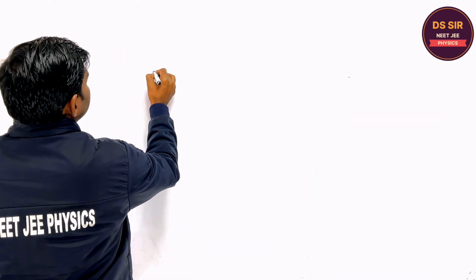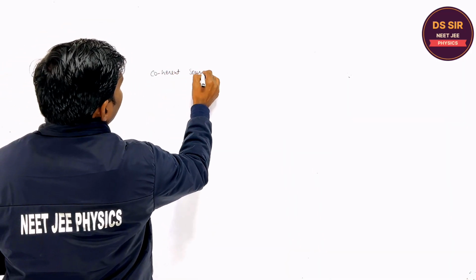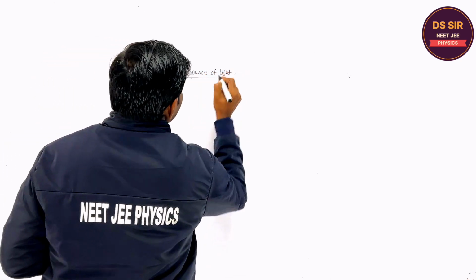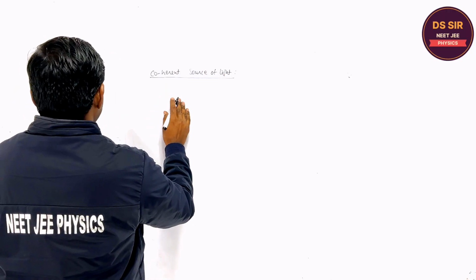Now we discuss the coherent source of light. Please tell me, what are coherent sources of light?